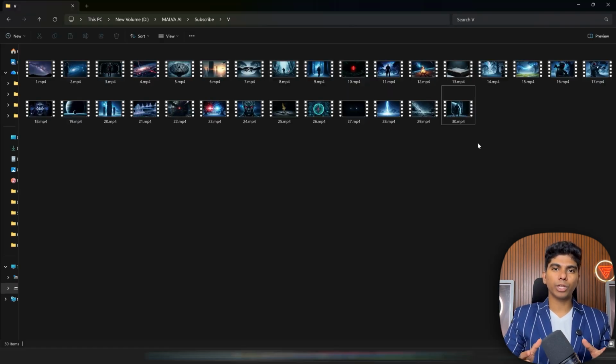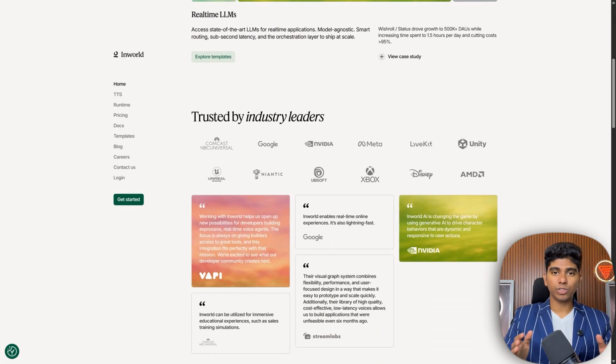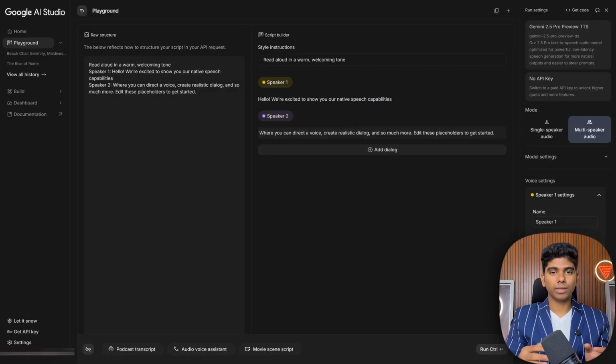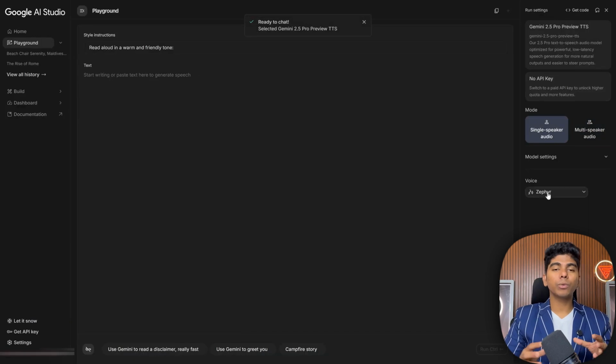Now that we have our videos generated and saved in order, we're going to generate the voice clips that correspond to each video. And for this, I'm also giving you two options. The first one, the free and unlimited option, will be Google's newest voice model. I'm leaving the direct link in the PDF like everything else we are using in this video. Simply click single speaker audio, choose the voice you like most.